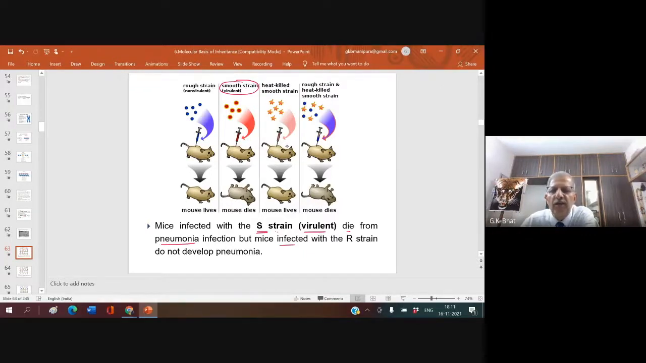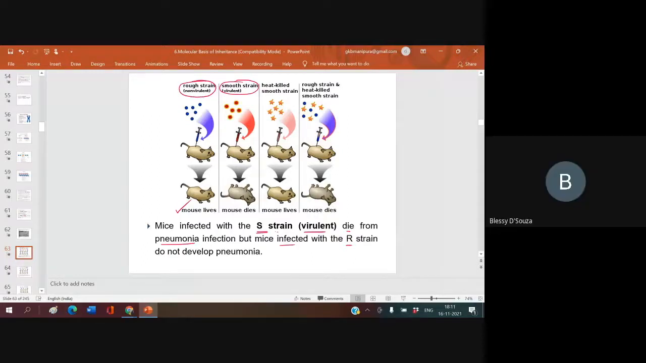But the mice infected with the R strain, this is your R strain, it is non-virulent. It did not cause any death. So the mice infected with the R strain do not develop pneumonia. They used to survive. I hope you understand this point. There are 2 strains: one is a rough strain and the other a smooth strain.